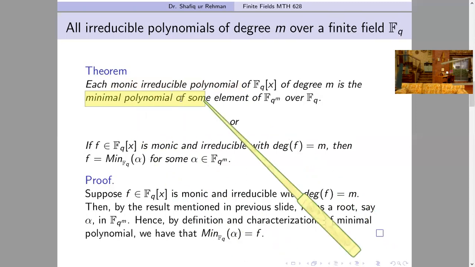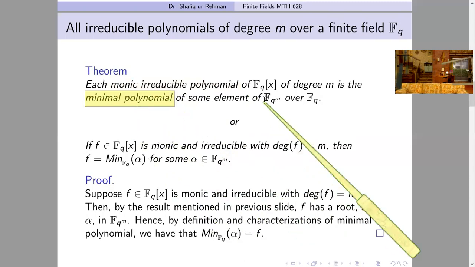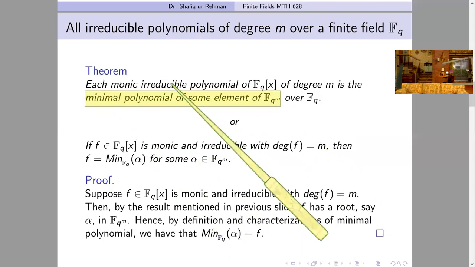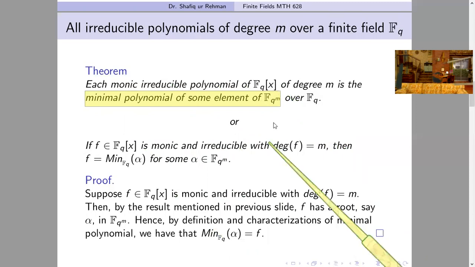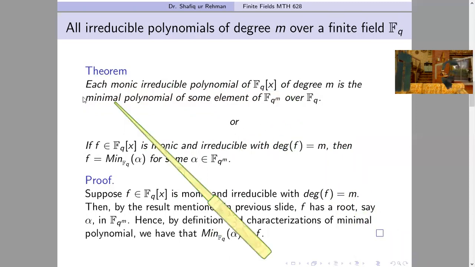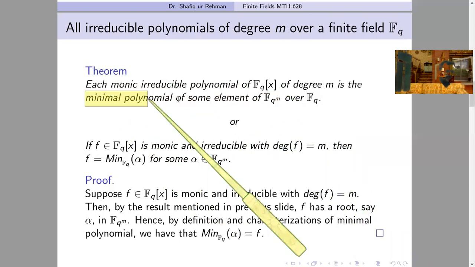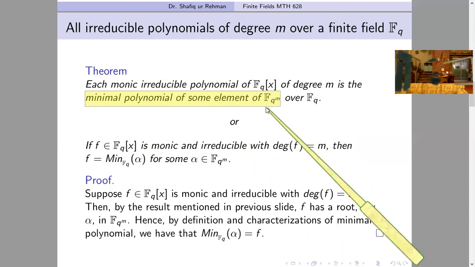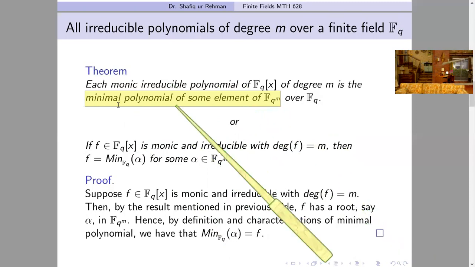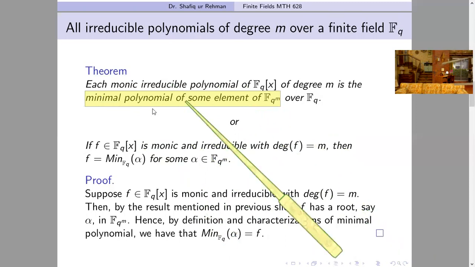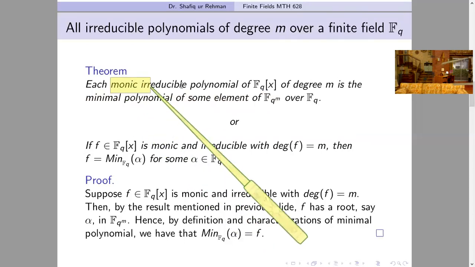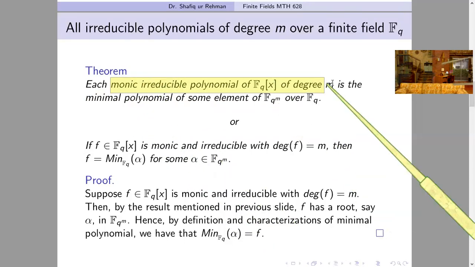So if we can find all minimal polynomials of all the elements in fq, then we can find all monic irreducible polynomials over fq. We know how to find the minimal polynomial of all elements in the field, and if we succeed in finding all minimal polynomials, then among these minimal polynomials, we can find all monic irreducible polynomials over fq of degree m.